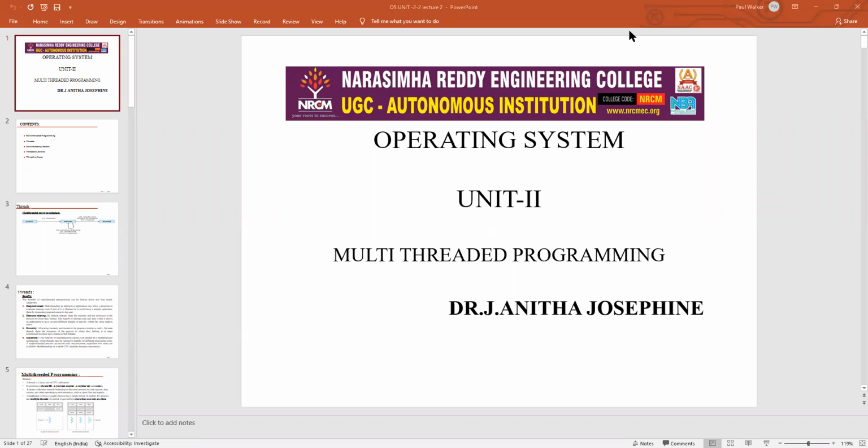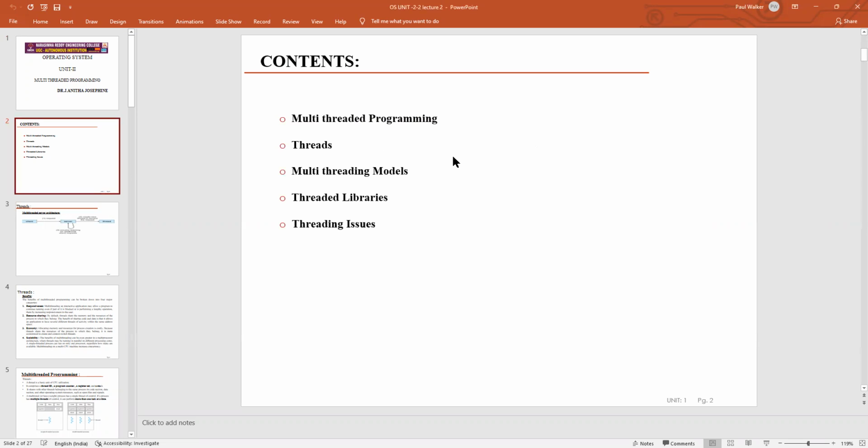JNTUH. In this class, I am going to discuss the various multi-threading concepts, multi-programming, and threading issues. Before moving to the topic, these are all the contents which we are going to discuss now: multi-threaded programming, threads, different classification of threads, multi-threading models, threaded libraries, and threading issues.